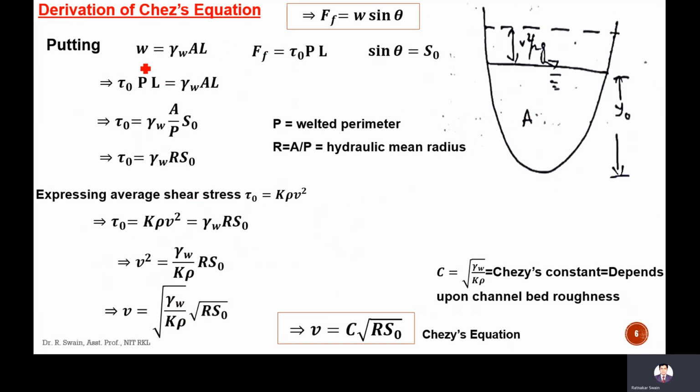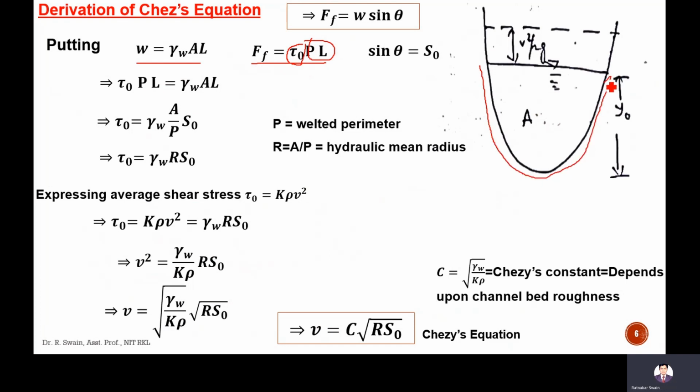This weight you can write as unit weight into volume. And the friction force, what is the friction force? It is the shear resistance. Friction force causes the shear resistance, the shear stress, and the contact area. Contact area is PL. Here this is the channel's cross section.